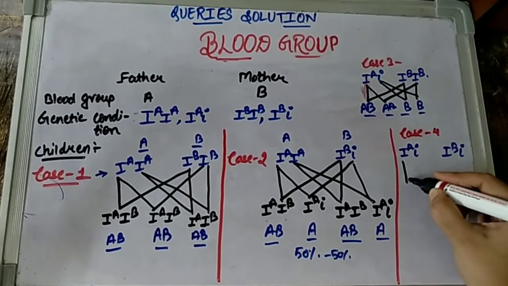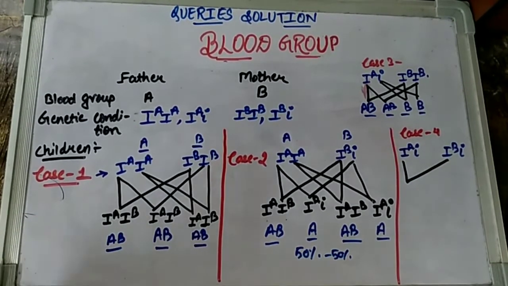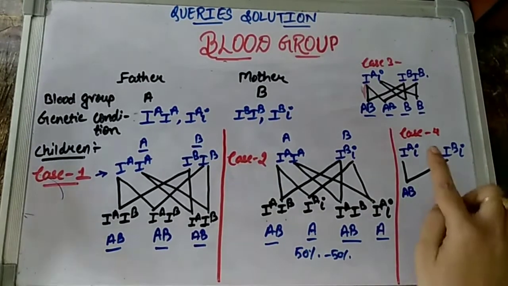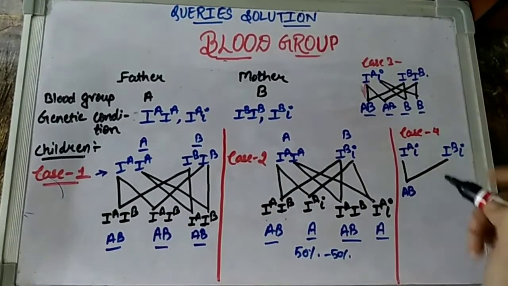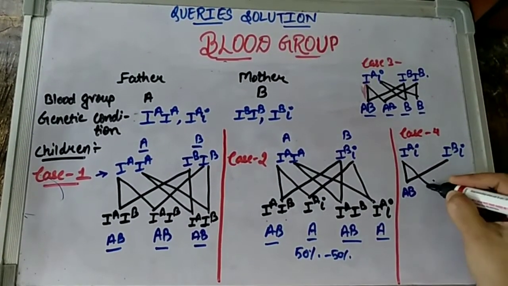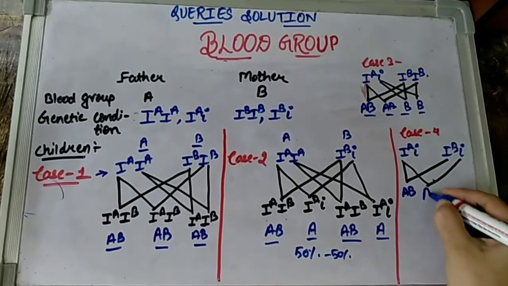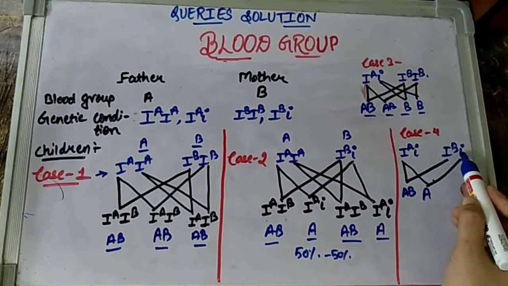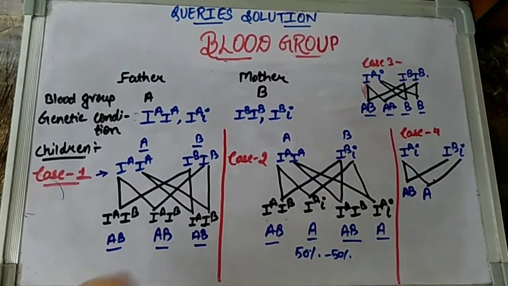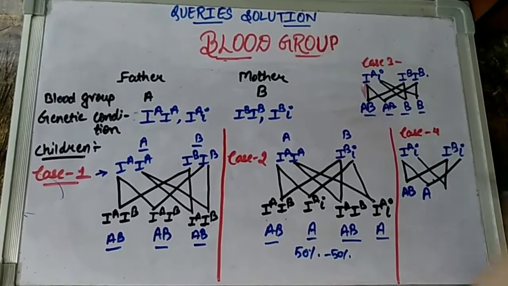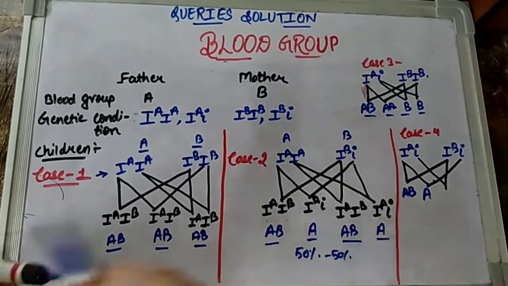If this IA, children, goes with this one, what is the blood group that we will get? We will get the blood group AB, right, because IA and IB will give us AB. If this IA goes with this one, what is the blood group we are going to get? We are going to get the blood group A, because IA and i is going to give us blood group A. If this IB goes with this one of the mother, what is the blood group that we will get?